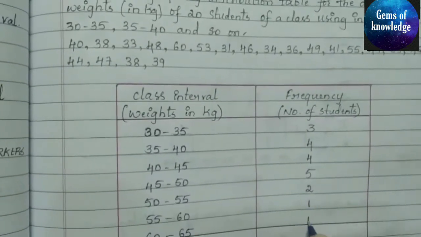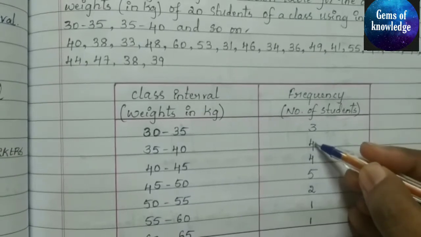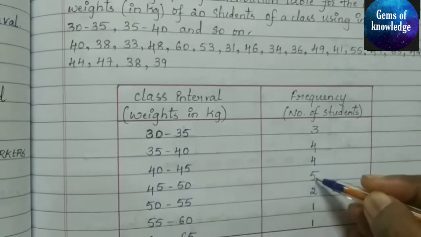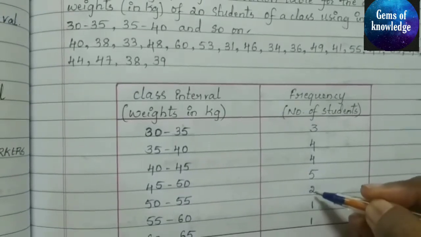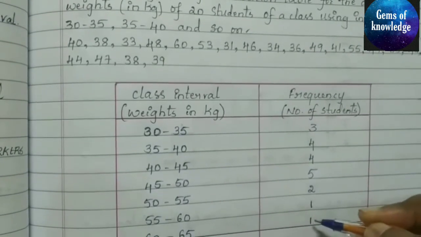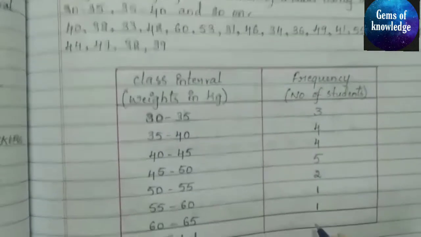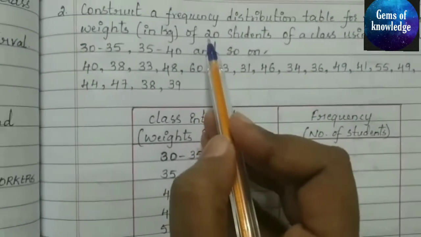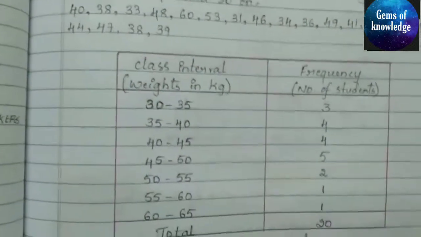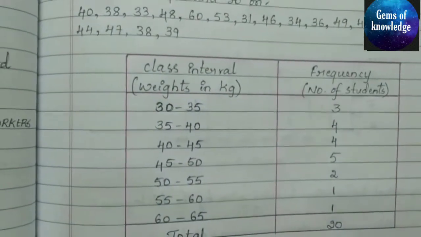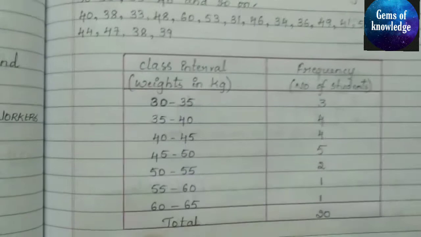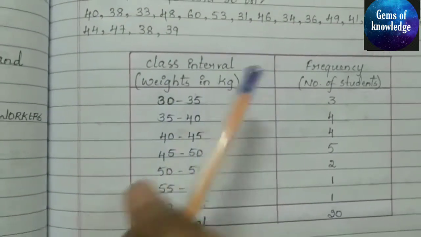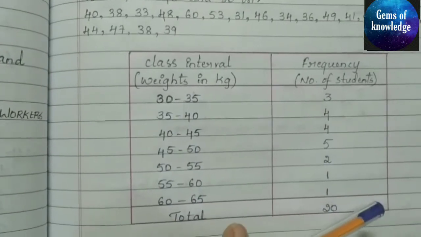So let us count this. 3 plus 4 is 7. 7 plus 4 is 11. 11 plus 5 is 16. 16 plus 2 is 18, 19 and 20. So what was the total number of students? Already told us there were 20 students. So the total is 20 here. Okay. So this is all about the frequency distribution table, how you have to write the class intervals and how you have to find out the frequency.